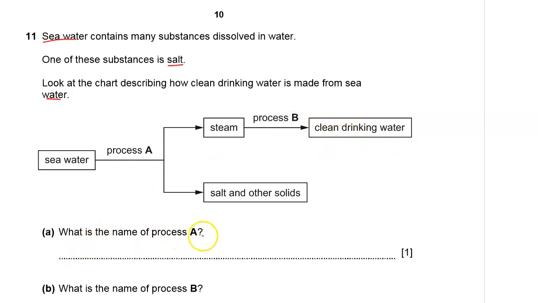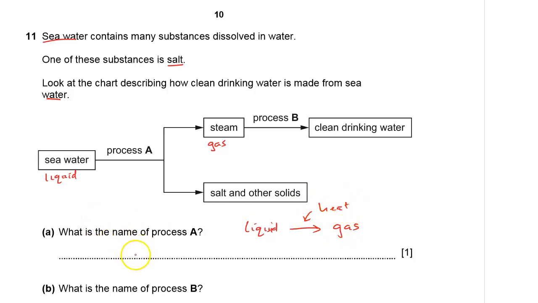So, what is the name of process A? To produce steam from water, of course, water is in liquid form and steam is in gaseous form. Okay, so it's a gas. So to get from liquid to gas, we need to supply heat.